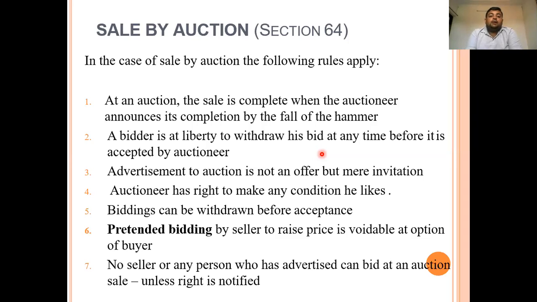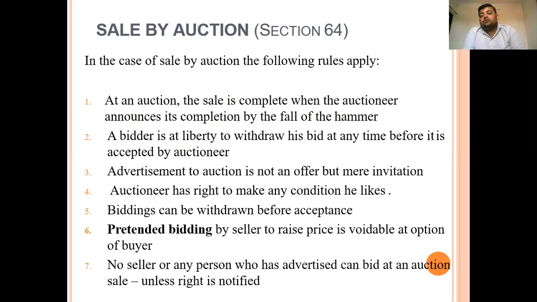First rule: in an auction, the sale is complete only when the auctioneer announces its completion by the falling of the hammer. For example, let's take a precious painting.